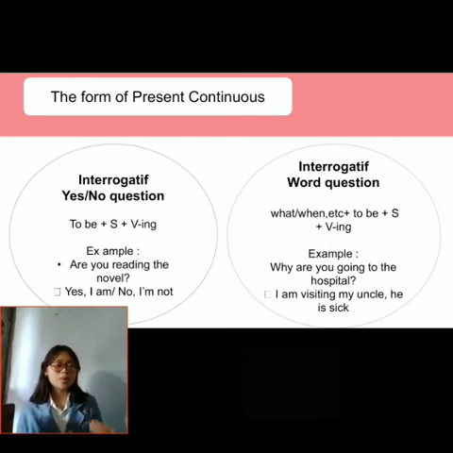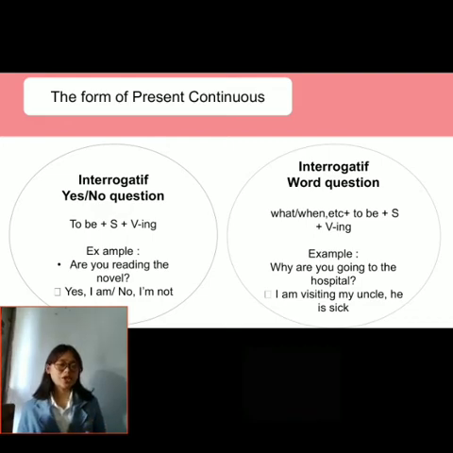Then to make an interrogative for word questions, the form is what or when or how and so on, plus to be plus subject plus verb plus ing. For example, why are you going to the hospital? And the answer is I'm visiting my uncle, he is sick, like that.